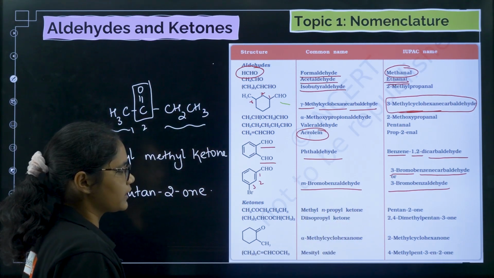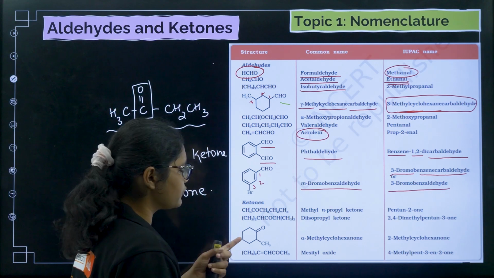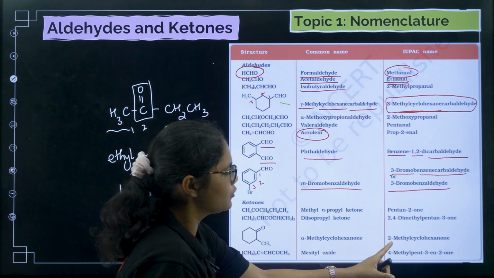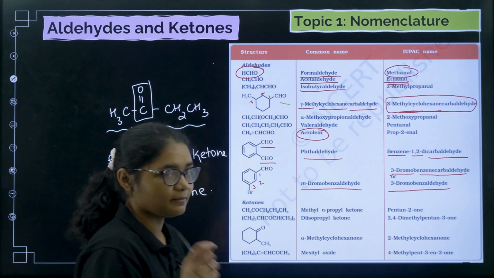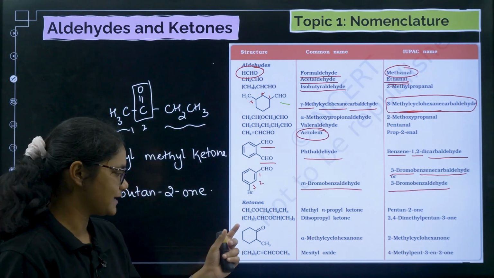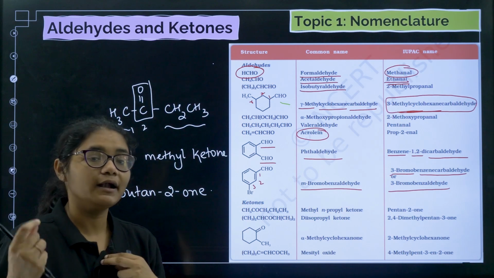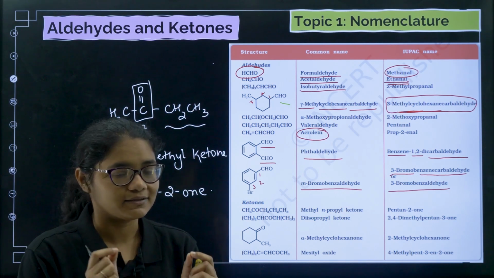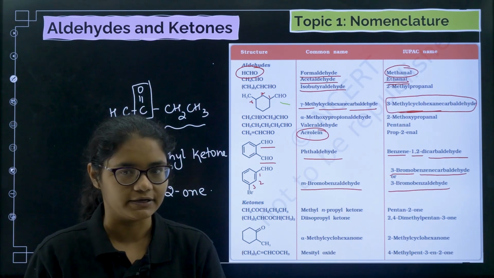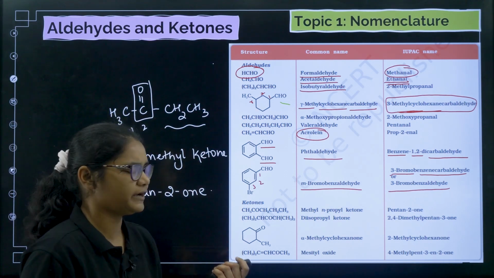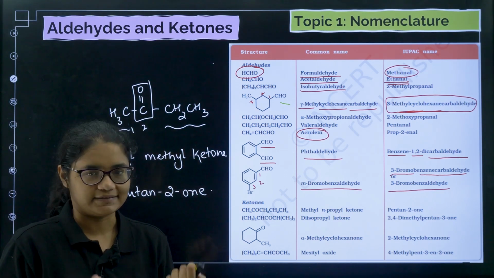Now similarly you can have different groups here also, like alpha methyl cyclohexanone, 2-methyl cyclohexanone. But remember, with a ketone group, if it is a cyclic ring, the name simply ends with -one. But in case of an aldehyde, the name has to end with the word carbaldehyde. I hope these are the different examples you can just see in your NCERT book.